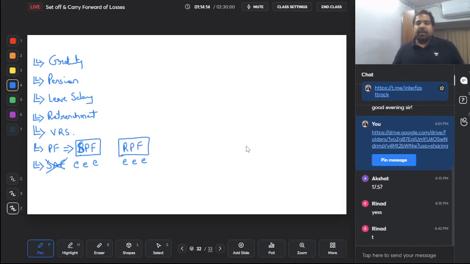So repeating, guys, SPF, EEE, RPF, EEE, but with conditions: 12% of salary, 9.5% interest rate, and after 5 years withdrawal, only then it will be exempt.